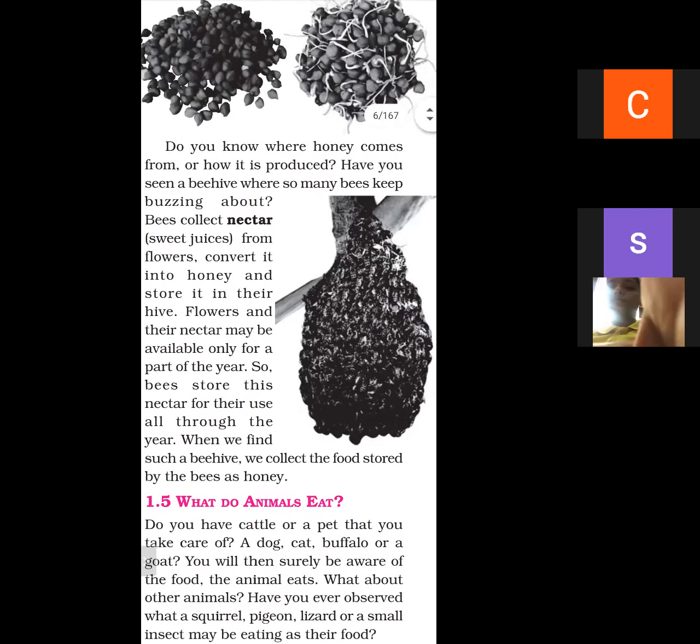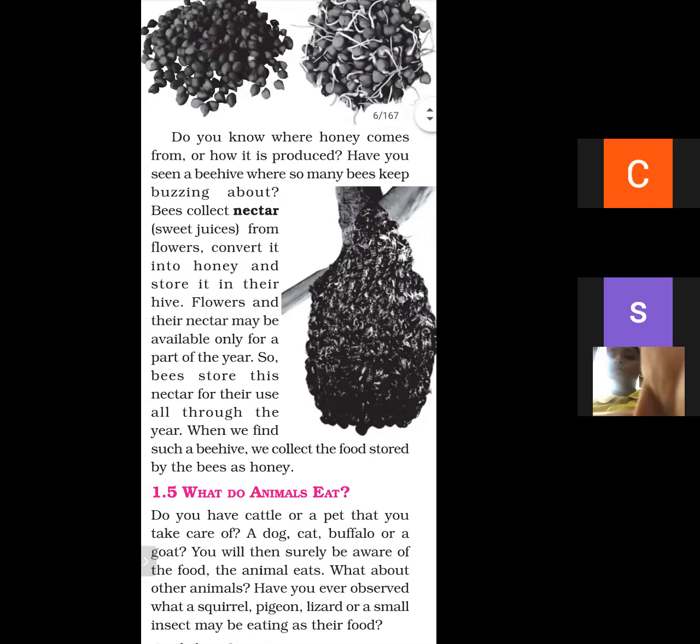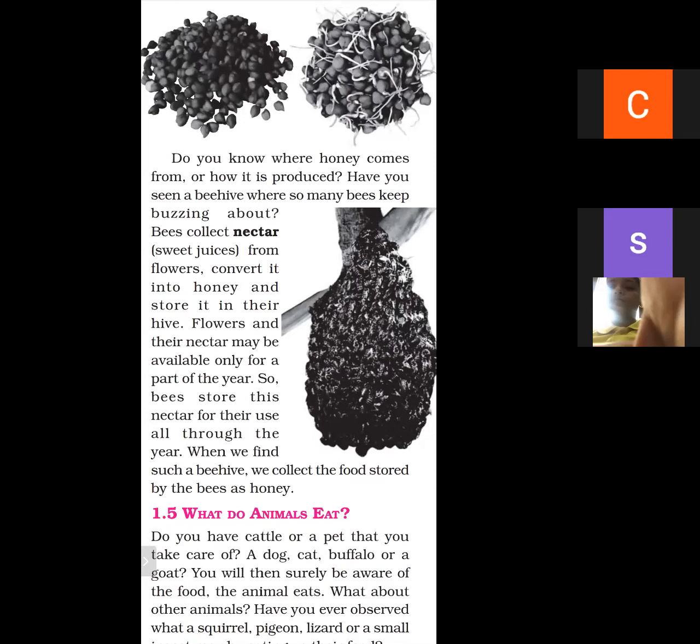Have you seen bees buzzing about? Bees collect nectar from the flowers. What do we mean by nectar? Sweet juice is called nectar.